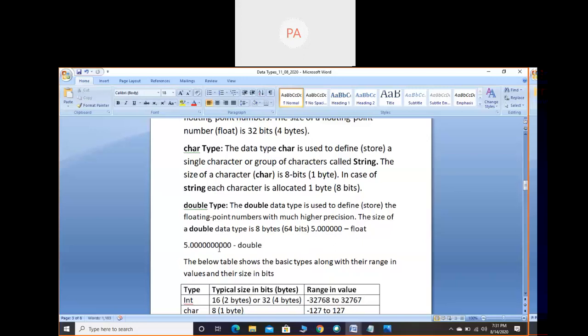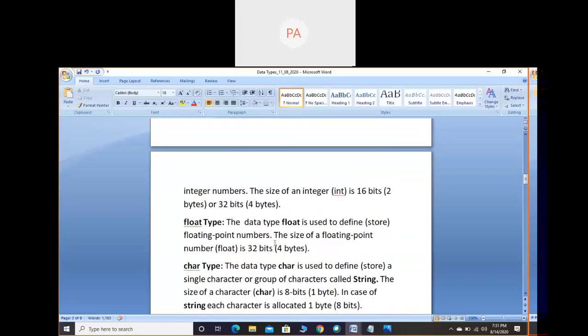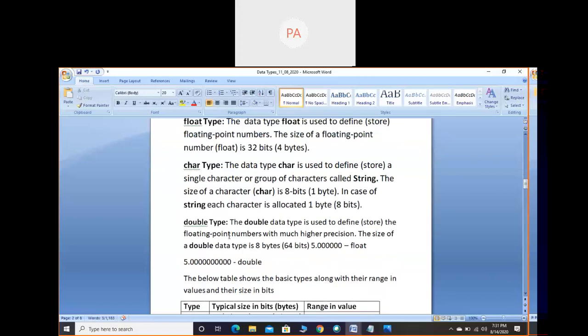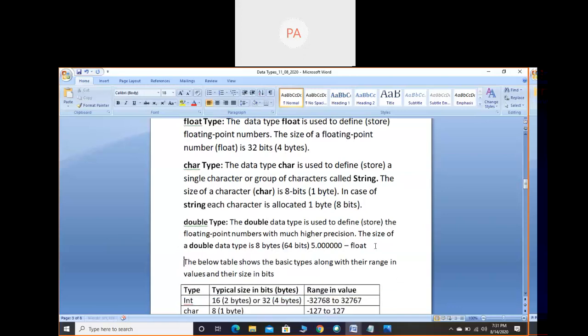Because here precision is more, length is more. It is allowing 10 places after the decimal point, but here it is allowing only 6 places. If it is allowing 6 places, it is of type float. If it is allowing 10 places, it is of type double. The similarity is both are floating point numbers only. In terms of memory also there is a difference. Float is 32 bits, that is 4 bytes. Double is 64 bits, that is 8 bytes. The name itself tells you: double means twice. So if float is 4 bytes, double will be 8 bytes. But both are used to store floating point numbers only.